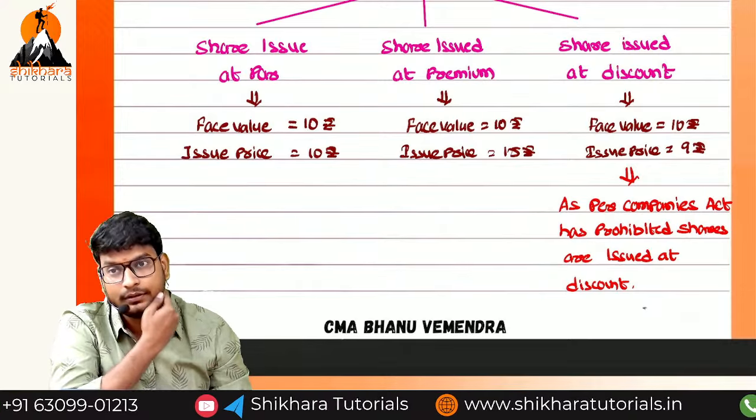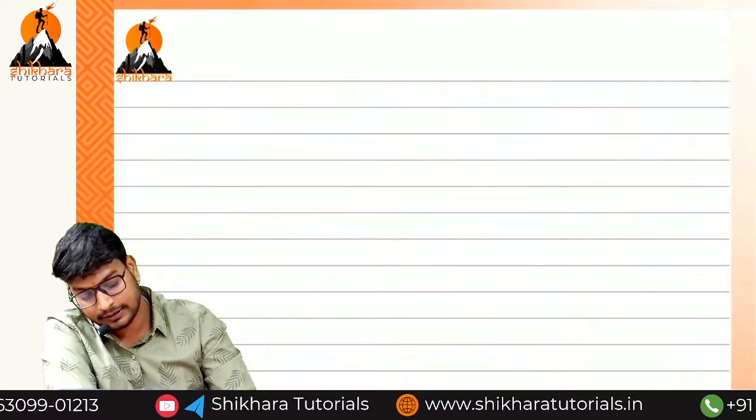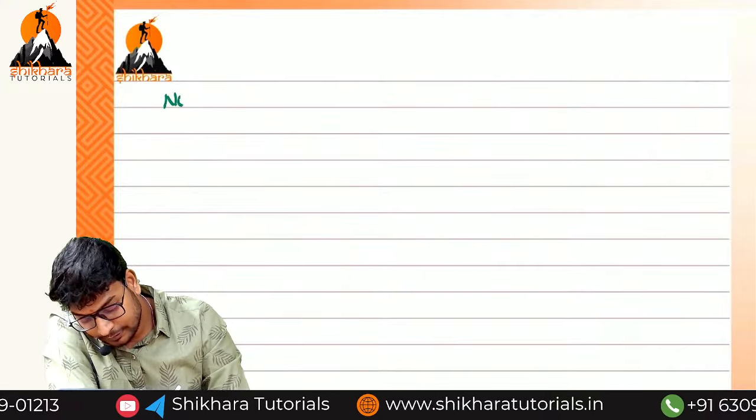Okay, next, there is an important point. Please write the note point.